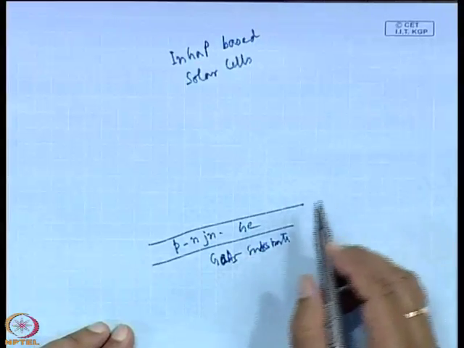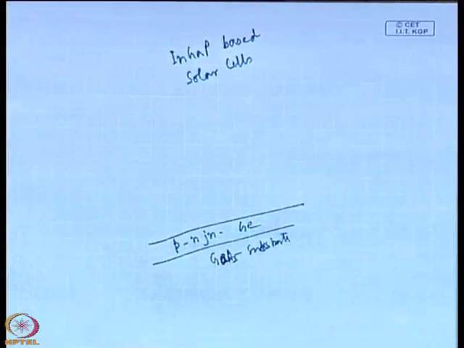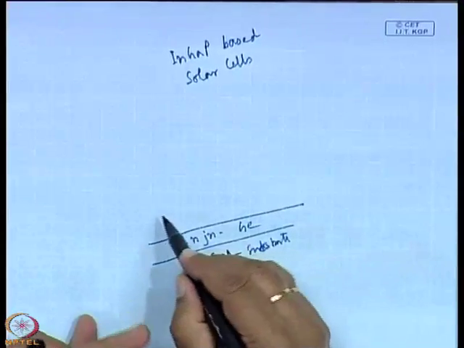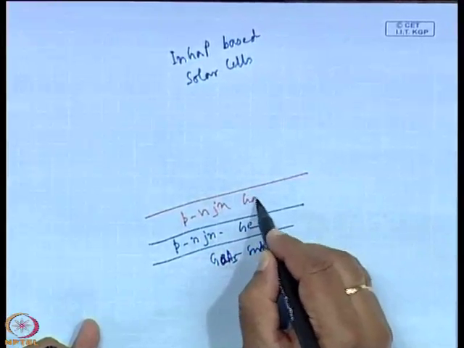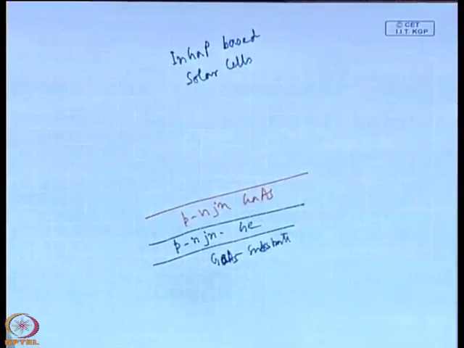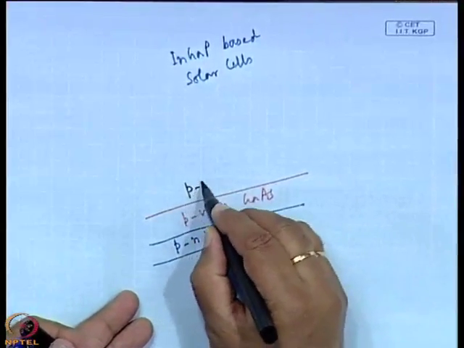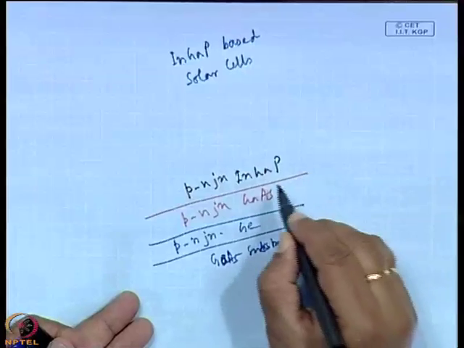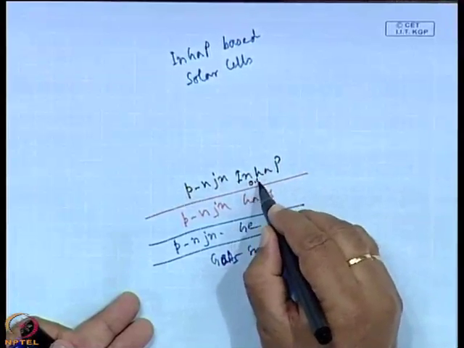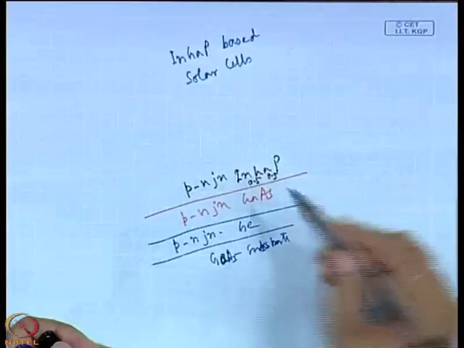So, very easily you can grow, free from any defect, the p-n junction of germanium. Then above it, you grow the p-n junction of gallium arsenide, and finally above that you grow the p-n junction of indium gallium phosphide with indium 0.5, gallium 0.5, actually indium is 0.49 and gallium is 0.51.